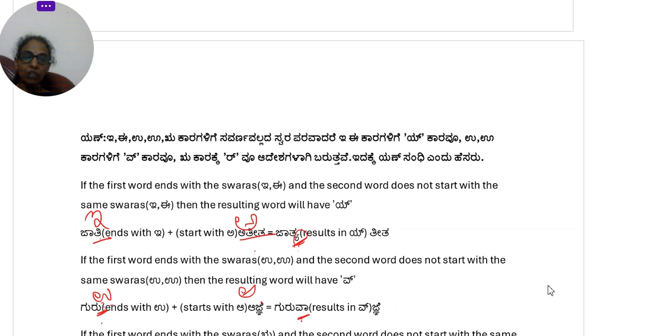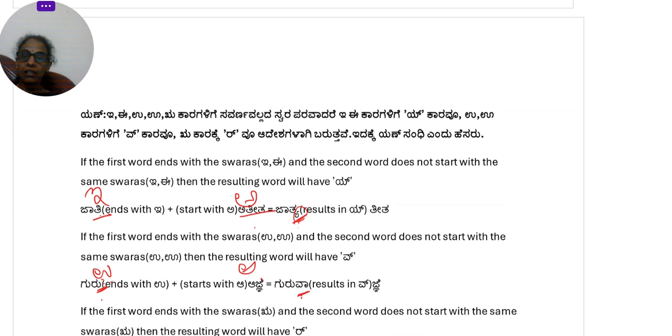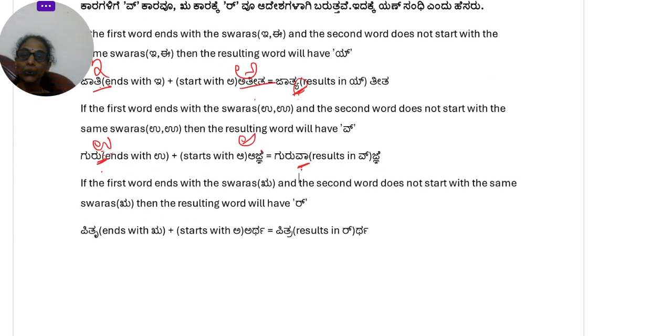Similarly, if the first word ends with a swara ru and the second one starts with a different swara, then you will have r in it. So, you will have the other utakshara of ra. So, if you see here, pitru, it's ending with ru and artha. Okay?